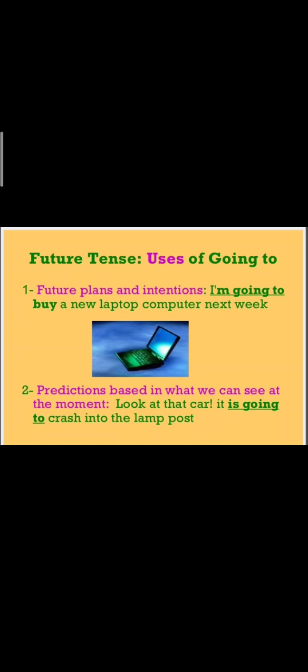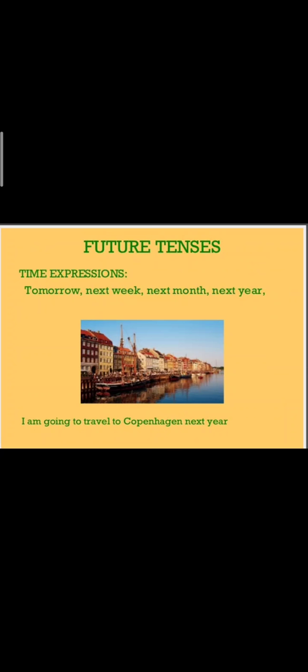Now we will learn the uses of going to. Future plans and intentions. I am going to buy a new laptop computer next week. So I am making a future plan that I am going to buy a new laptop computer next week. While making predictions based on what we can see at the moment: look at that car. It is going to crash into the lamp post. The time expressions which are used in future tenses are like tomorrow, next week, next month, next year. I am going to travel to Copenhagen next year.